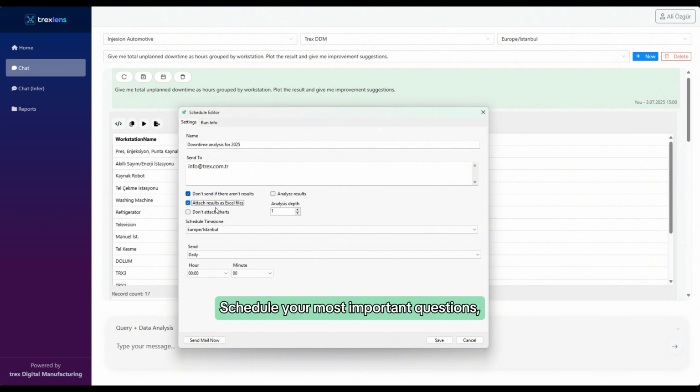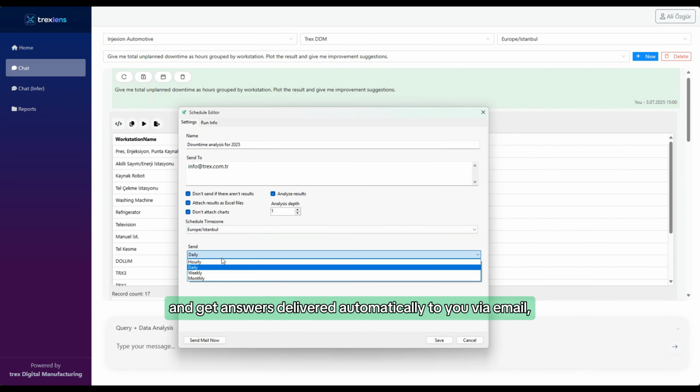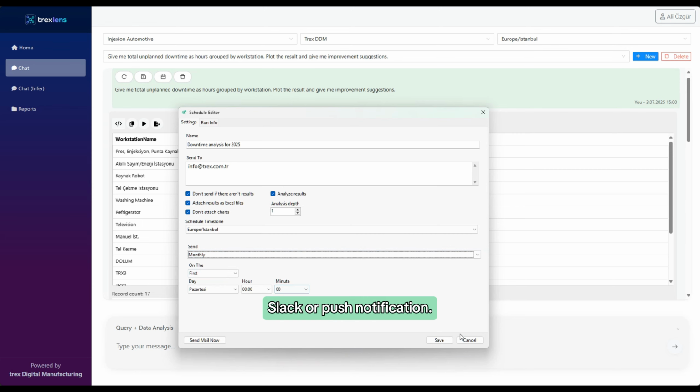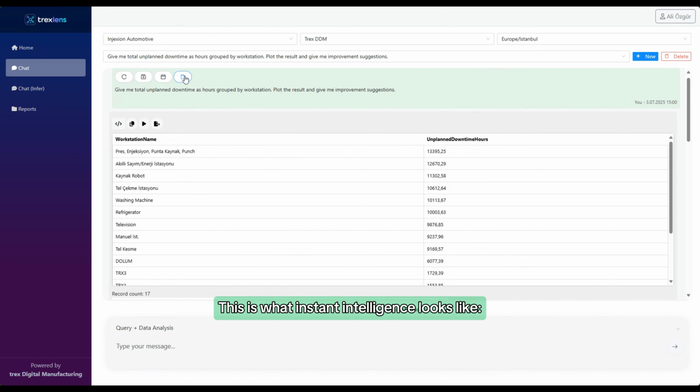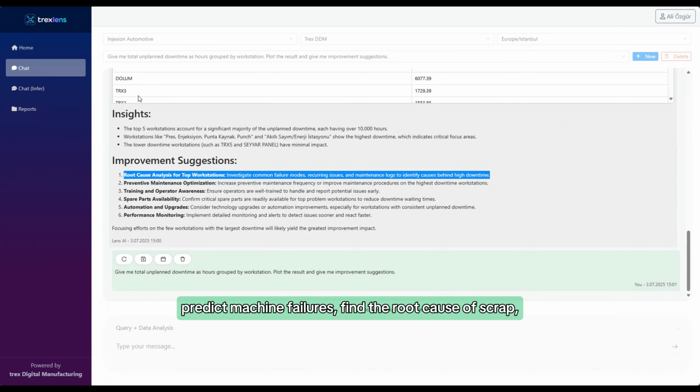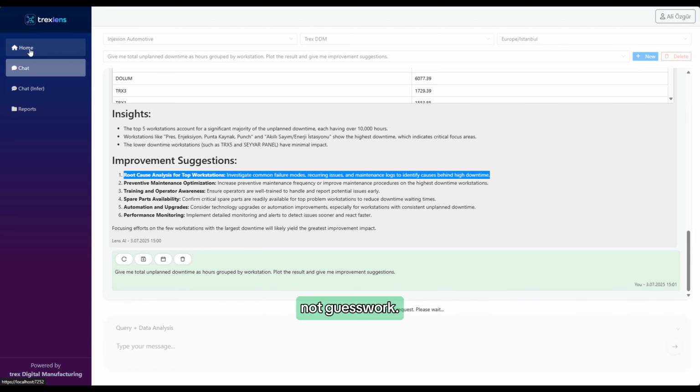Schedule your most important questions and get answers delivered automatically to you via email, Slack, or push notification. This is what instant intelligence looks like. Predict machine failures, find the root cause of scrap, and optimize your overall efficiency with data, not guesswork.